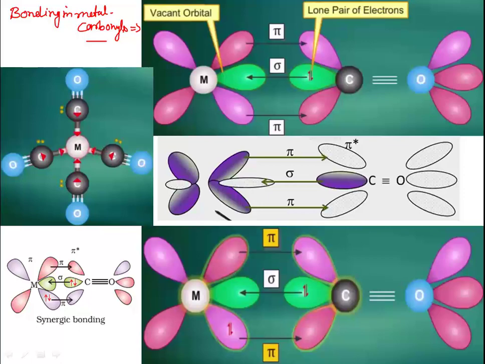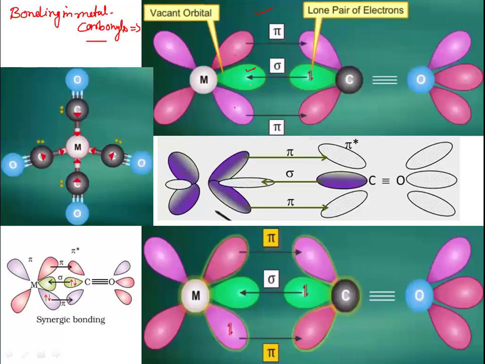This is a one-way process. But in metal carbonyls, as you can see, this is the orbital representation of a metal carbonyl complex. This is the central metal atom. It has empty orbitals, right? This one is a vacant orbital of the central metal atom, and these are the filled orbitals which contain electrons.